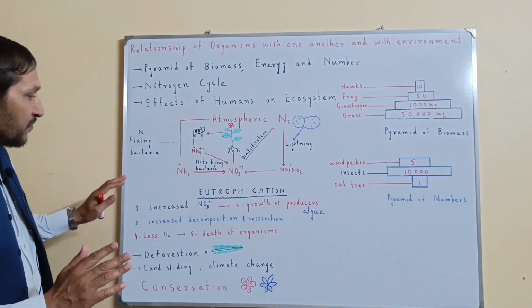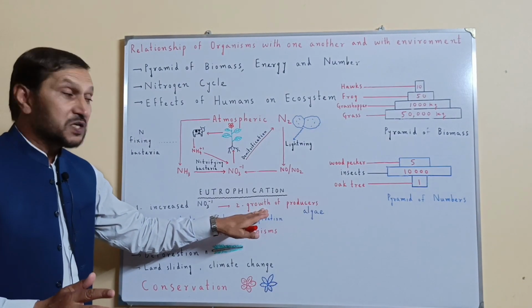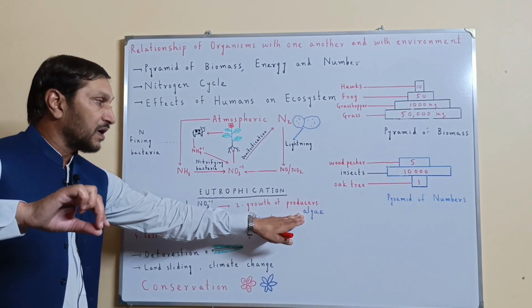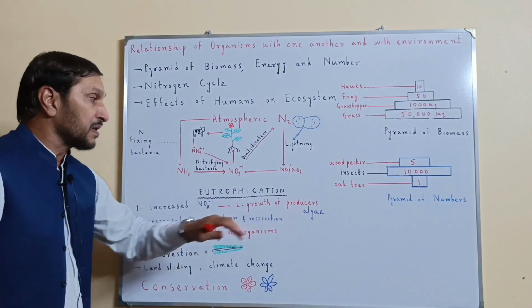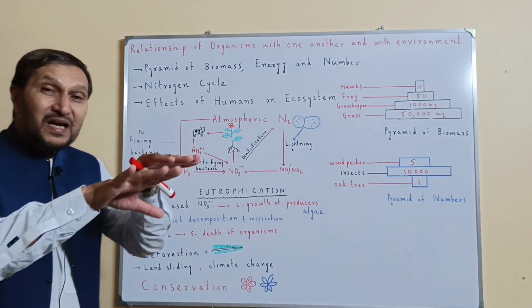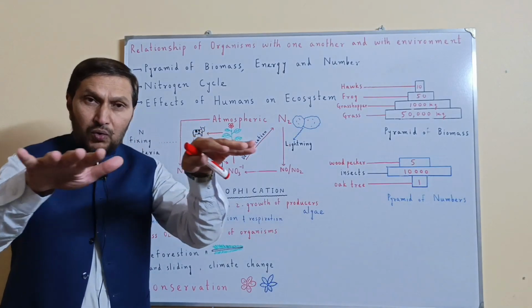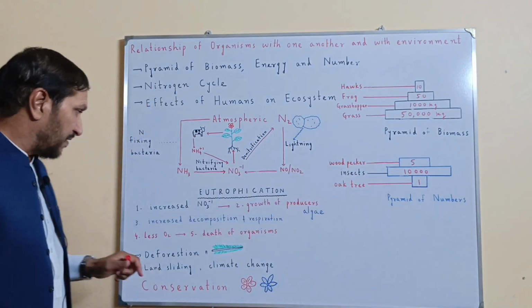And now, what happens? The overgrowth of producers, especially the algae which are growing in water, in lakes, in ponds, so they overgrow and they cover the whole surface of the water, of ponds and water bodies. And what happens?